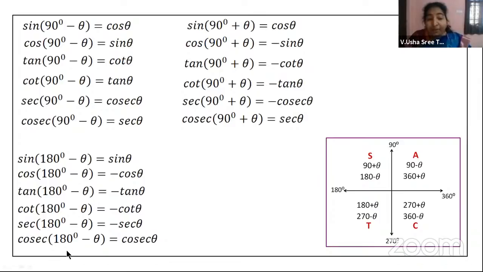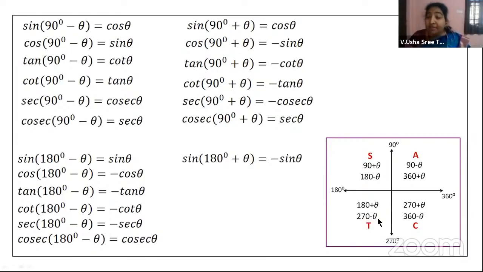So sine and cosecant are positive, if you can observe this, and all the remaining values are negative. Got it? And here what we are observing, it is 2 into 90. 2 is an even number, so even multiple of 90, therefore you are getting the same function, right?